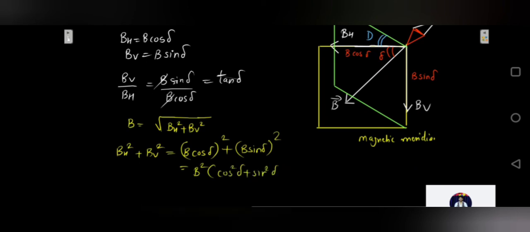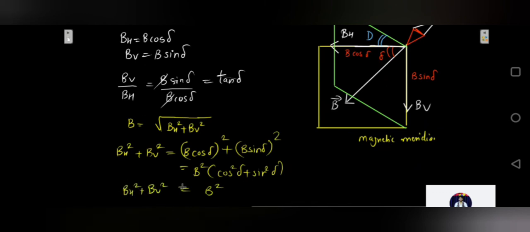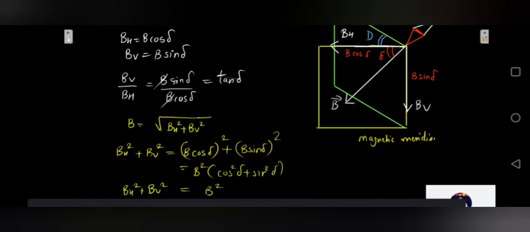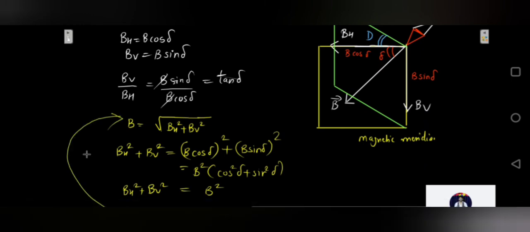Using the trigonometric identity, cos square theta plus sine square theta is 1. So this is going to be B square. So BH square plus BV square will be B square, so B will be root of BH square plus BV square. This comes from the formula for combining two vectors, basically expressing a vector in terms of its components.